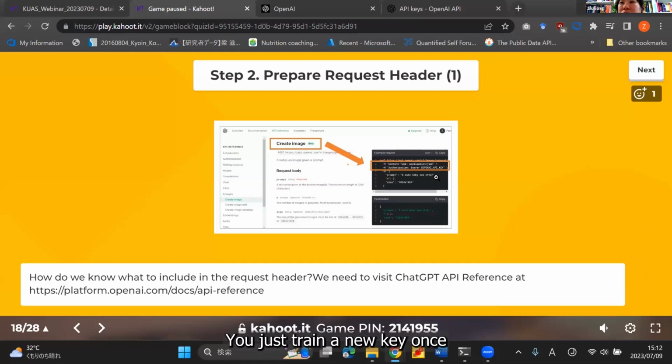You just create a new key once, and then you copy and paste it somewhere in a safe place, and next time you just reuse the key. You don't need to create a new key each time. Okay, so if you're curious about all the technical details, you probably should access this API reference and check all the details.